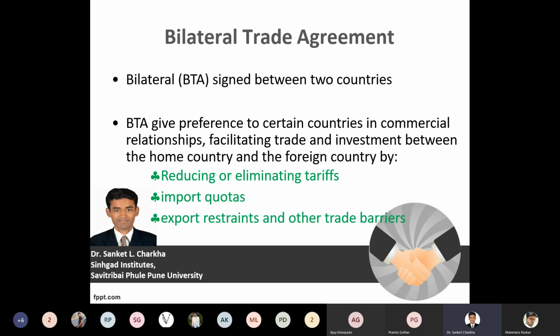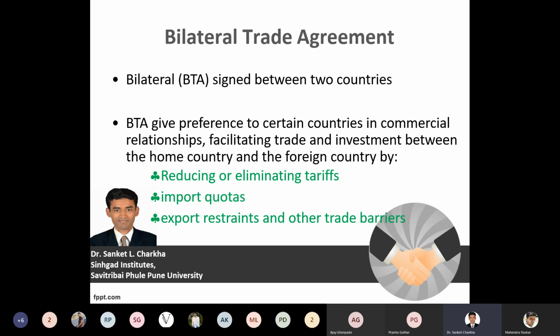So if a particular trade agreement has been signed between two specific countries, then that trade agreement can be called a bilateral trade agreement. It gives a certain conditional environment for facilitating trade and investment between the home country and the foreign country. So one country will be a home country, that is the domestic country, and another country will be a foreign country. So two nations are in perspective. Reducing or eliminating the tariff: what they are focusing on is reducing or eliminating the tariff barrier.